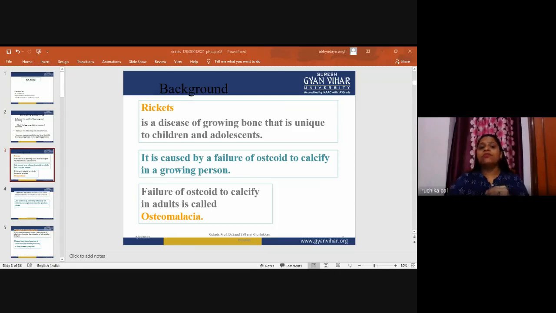The endogenous form of vitamin D, that is cholecalciferol, is found in the skin as a product of cholesterol metabolism in a process requiring ultraviolet radiation. Remember, requiring ultraviolet radiation. The exogenous form of vitamin D is usually D3. The two most important nutritionally useful forms of vitamin D are D2, ergocalciferol, and D3, cholecalciferol. We all know that we get vitamin D by the skin synthesizing it itself.